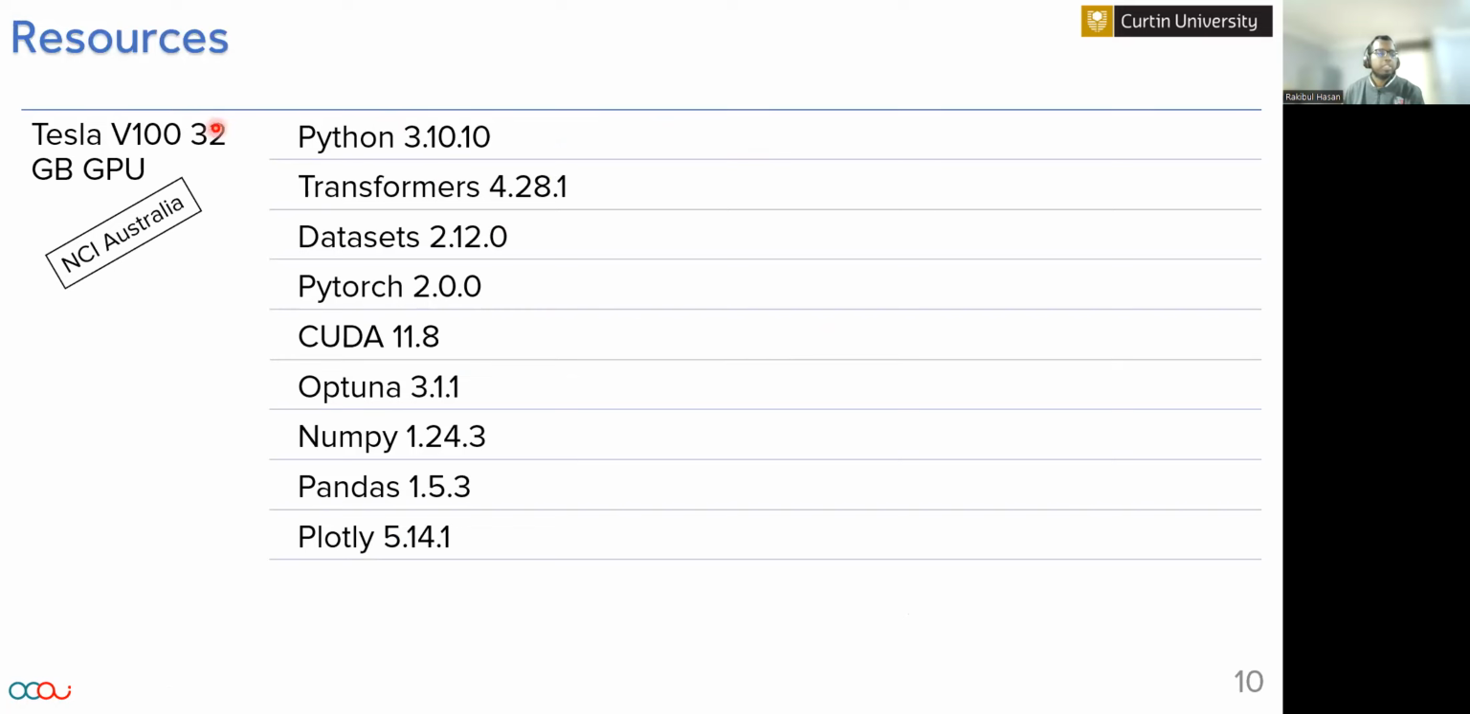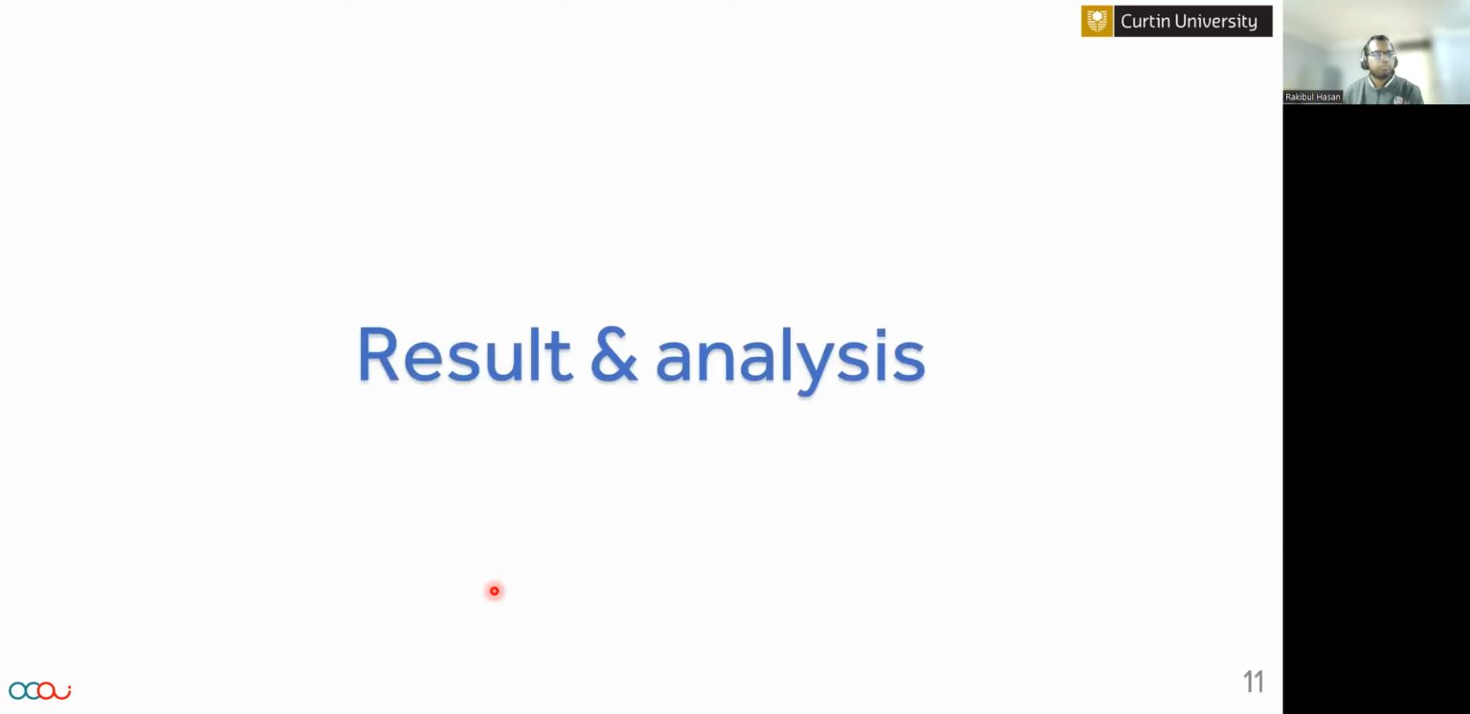These are the resources that we used. We greatly acknowledge NCI Australia for the cloud GPU support and also the cloud machine support. We primarily used a Tesla V100 32GB GPU, and these are the Python packages with corresponding versions.